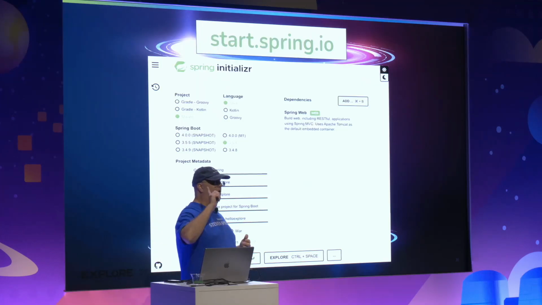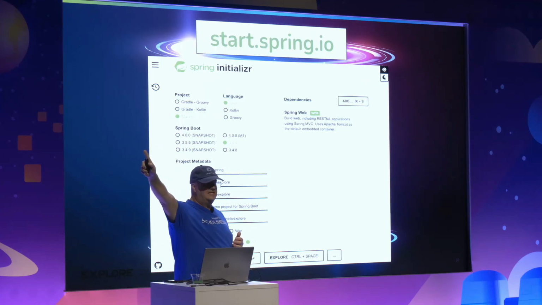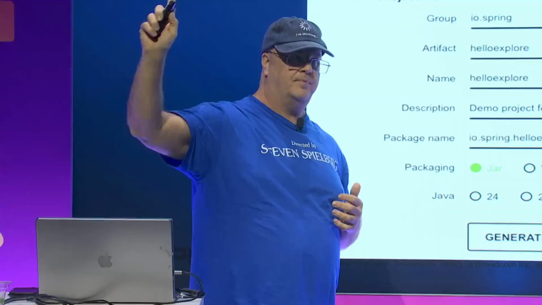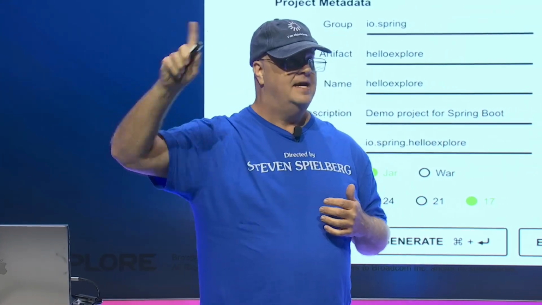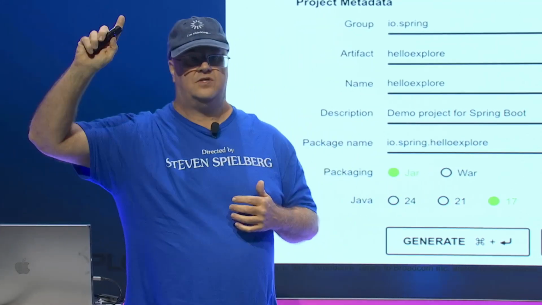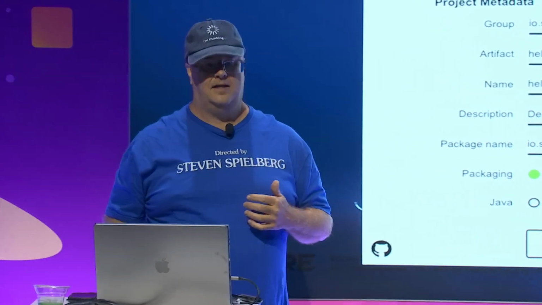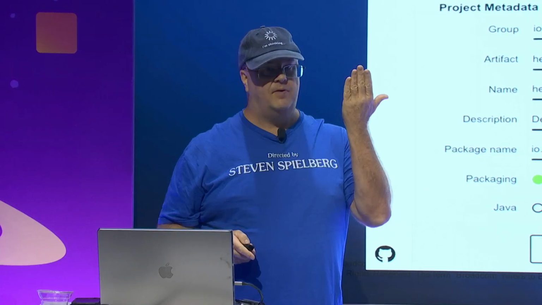Then I click this little button at the right that says add, and I can add the dependencies that I want this project to have, and I can have multiple. In this case, I want a RESTful service, so I add the Spring Web component. By doing that, I can then click generate. It will create a zip file and download it, and then I unzip it, and I'm ready to start coding.